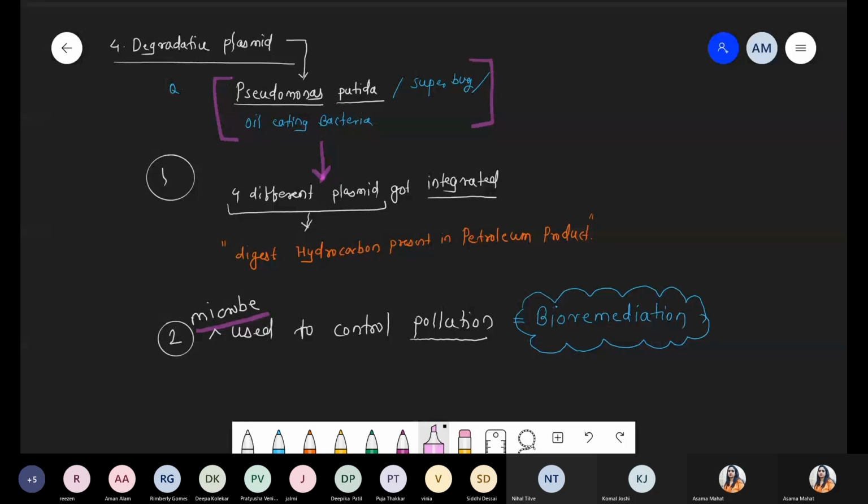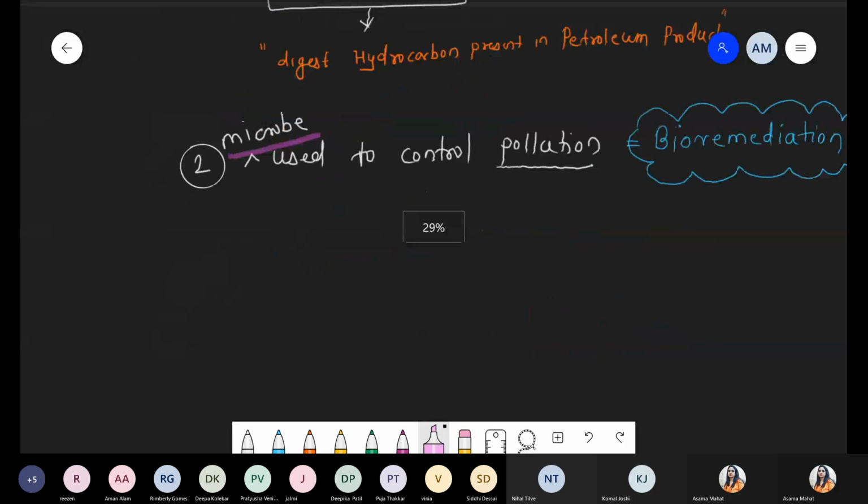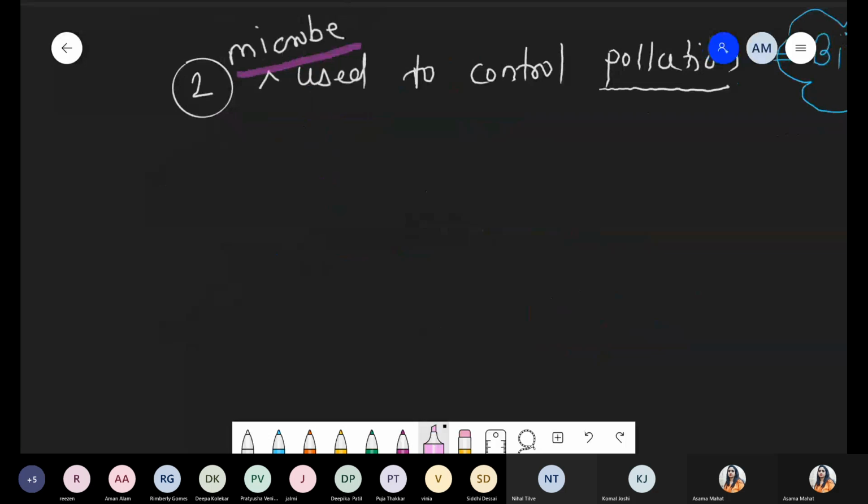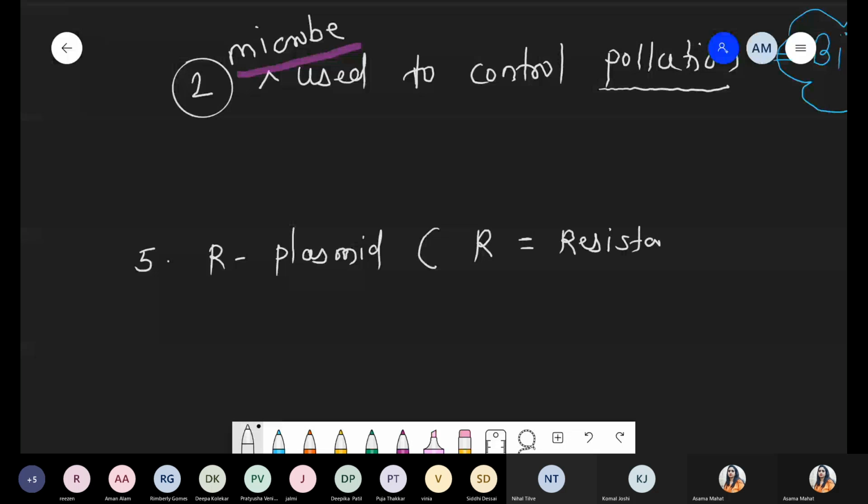Now we are talking about number 5, that is the R plasmid, capital R. I hope you know the R plasmid. R stands for resistance.